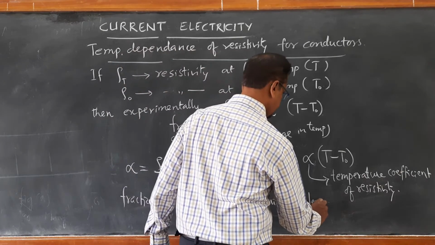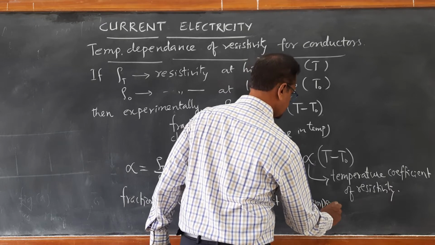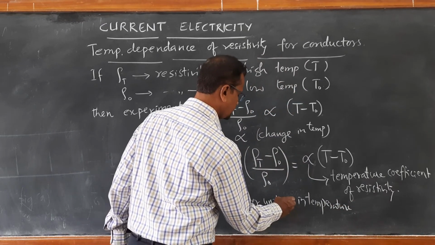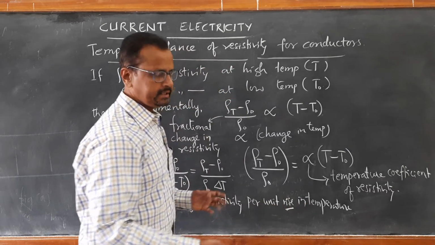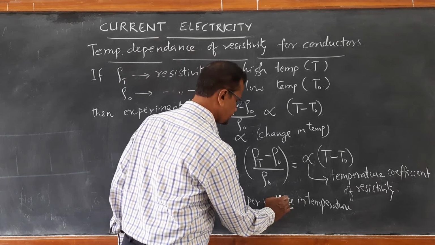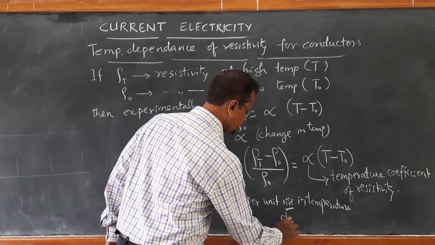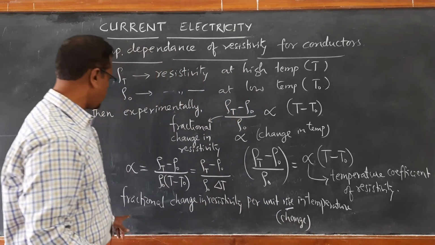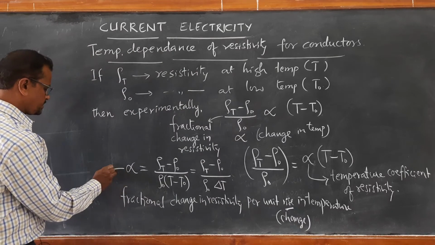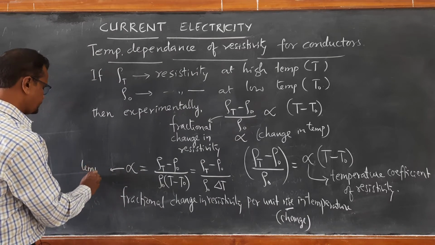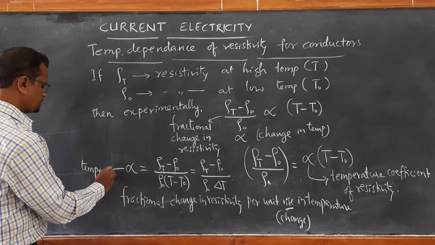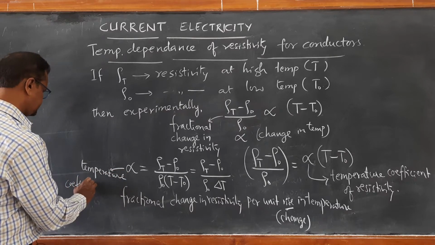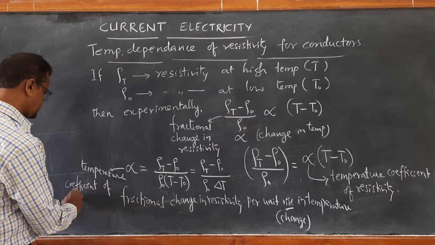Rise may be an increase or it may even be a decrease. Therefore, instead of writing rise, we can also write change in temperature. So this is called the temperature coefficient of resistivity.